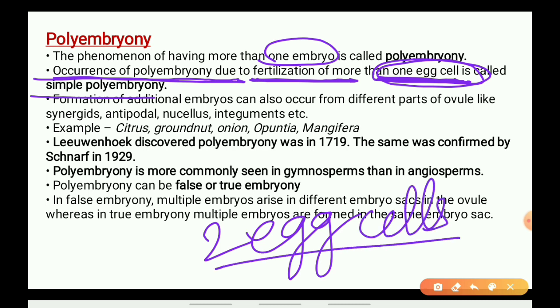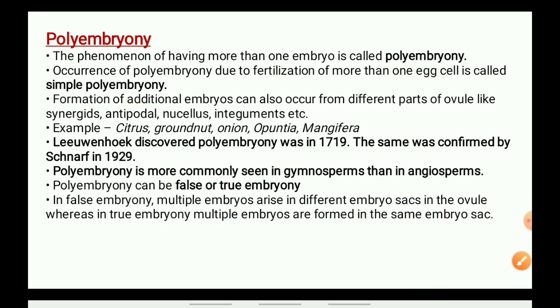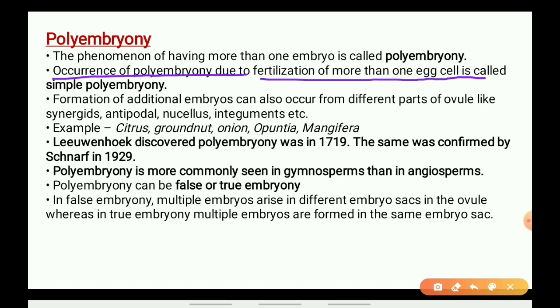These two egg cells will be fertilized and they will form two embryos. Okay, now let us talk about simple polyembryony again. The occurrence of polyembryony due to fertilization of more than one egg cell is called simple polyembryony.